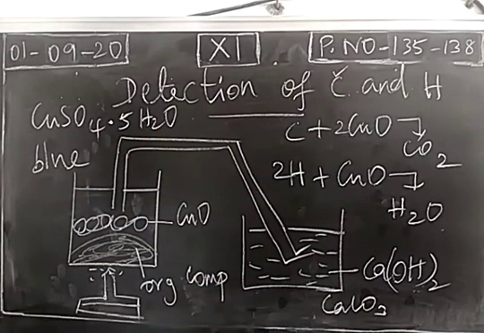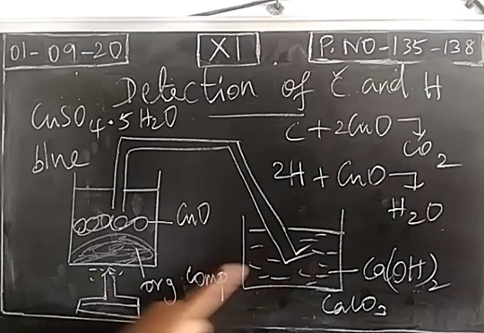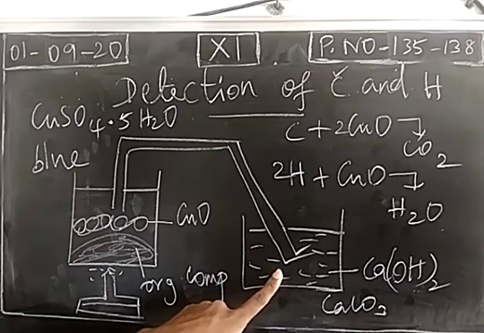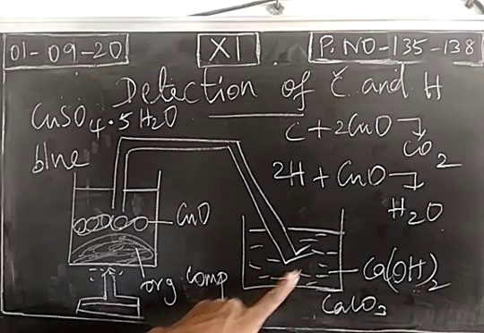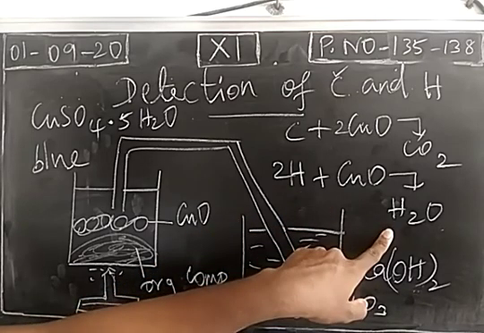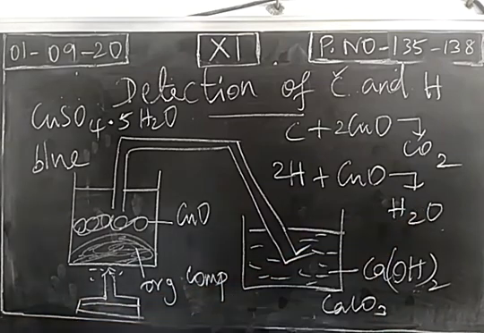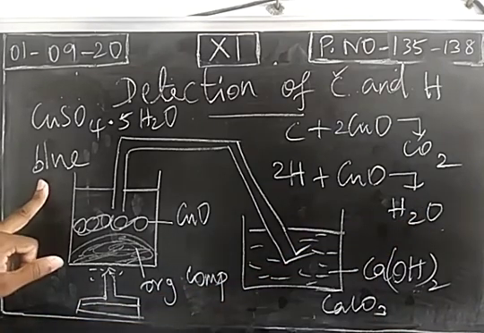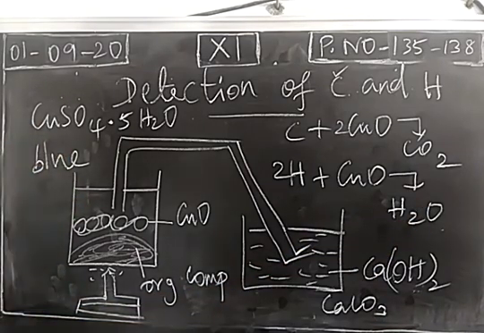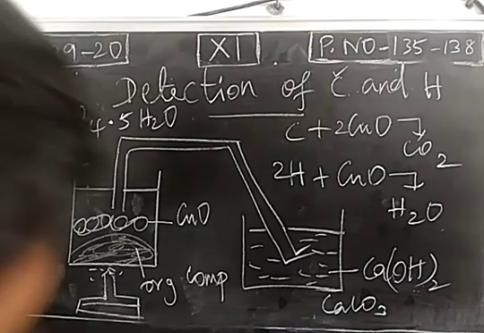So this is the test to detect carbon and hydrogen. If carbon is present, carbon dioxide comes out, and it turns lime water milky. If hydrogen is present, water molecules will come out, which turn anhydrous copper sulfate into blue colored copper sulfate pentahydrate. So this is a 3 mark question.